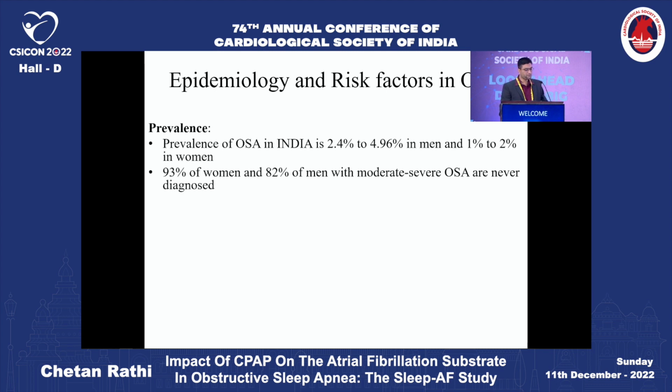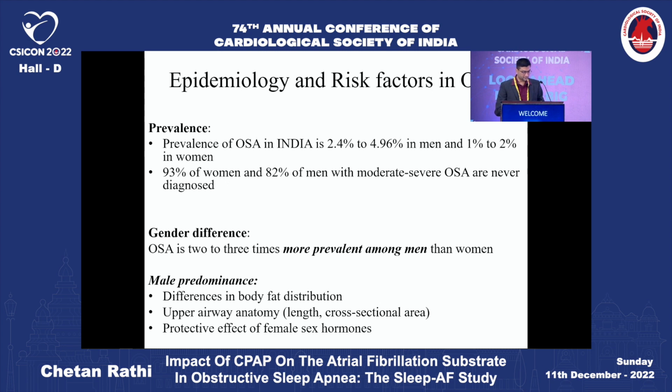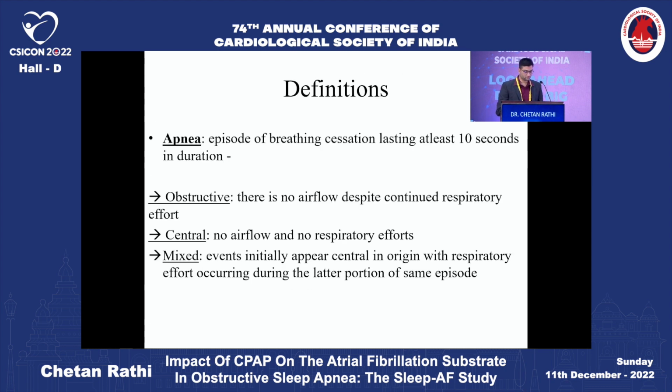When we speak about the epidemiology, the prevalence of OSA in India is around 2.4 to 4.96% in men and 1 to 2% in women. 93% of the women and 82% of the men with moderate to severe OSA are underdiagnosed or never diagnosed. It is more prevalent in men, might be because of body fat distribution, upper airway anatomy, or the protective effect of female sex hormones.